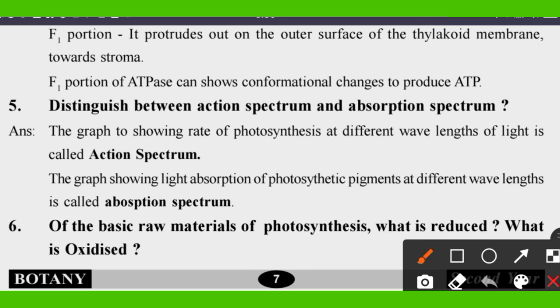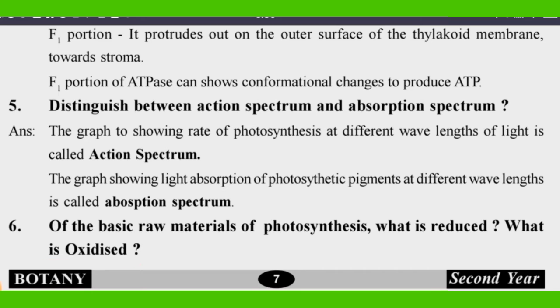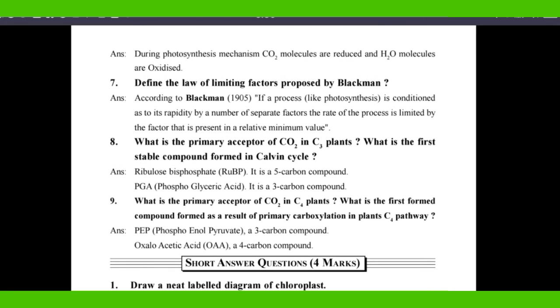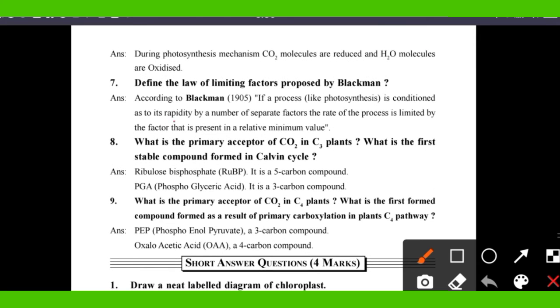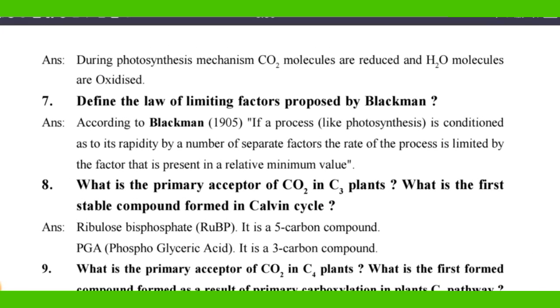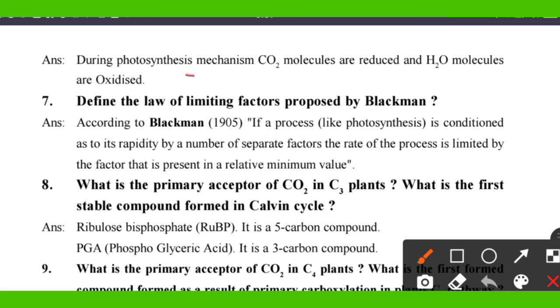Next, the sixth question is: of the basic raw materials of photosynthesis, what is reduced and what is oxidized? So already you know that. During photosynthesis, CO2 molecules are reduced and H2O molecules are oxidized. In any chemical equation, there will be an oxidation reaction and there will be a reduction reaction.